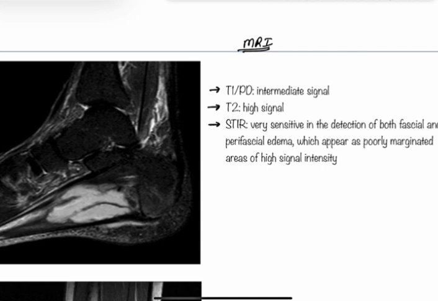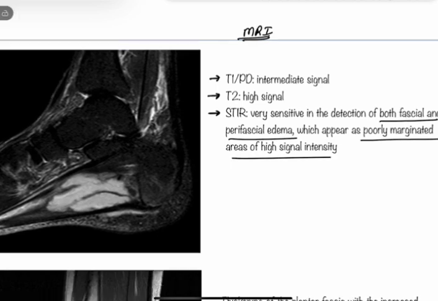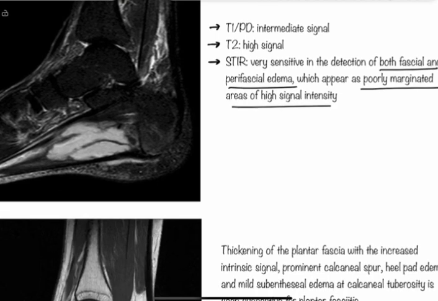Short tau inversion recovery images are sensitive in detecting both fascial and perifascial edema, which appears as a poorly marginated area of high signal intensity. And why is it sensitive?